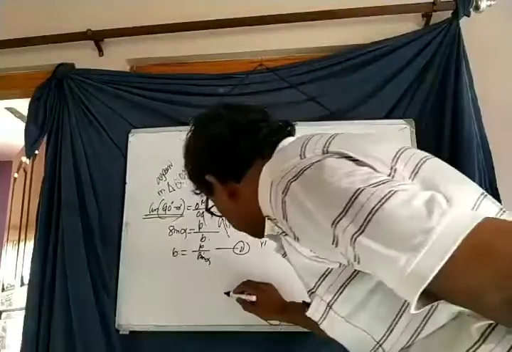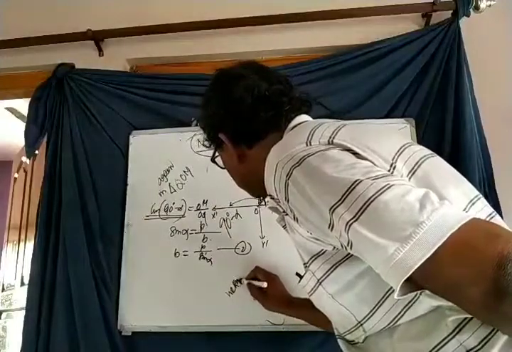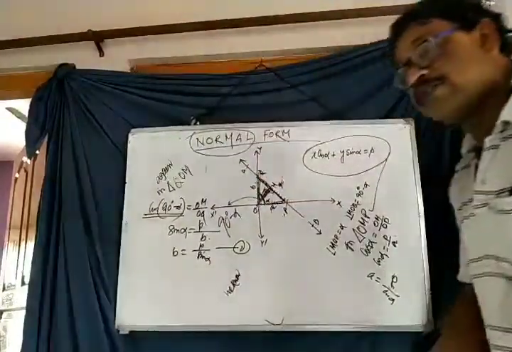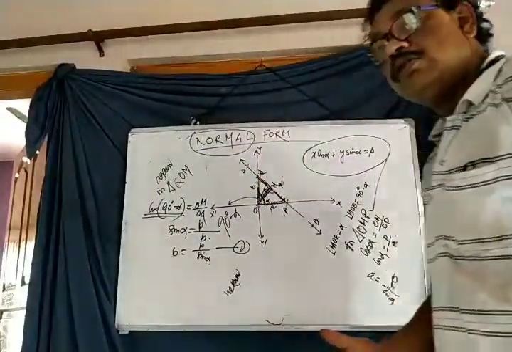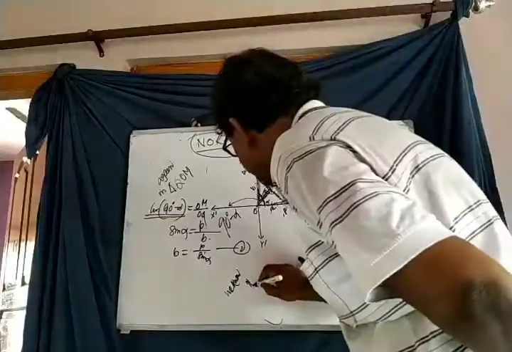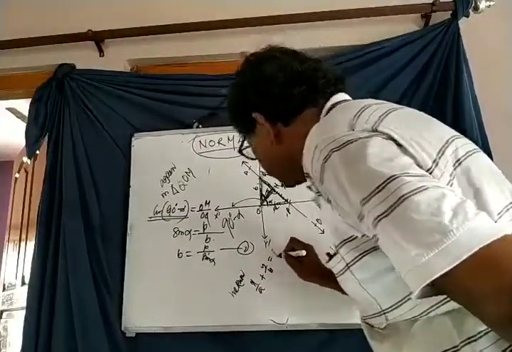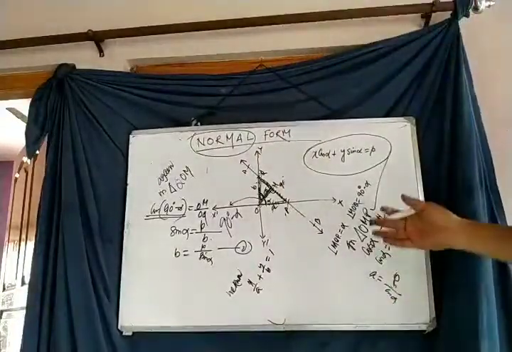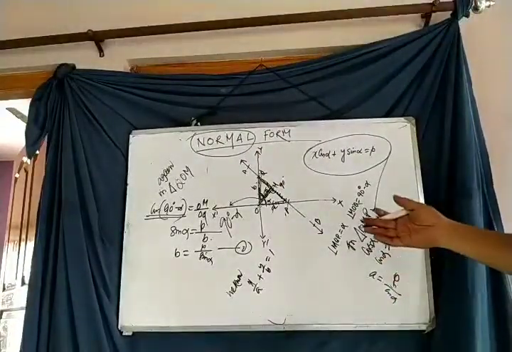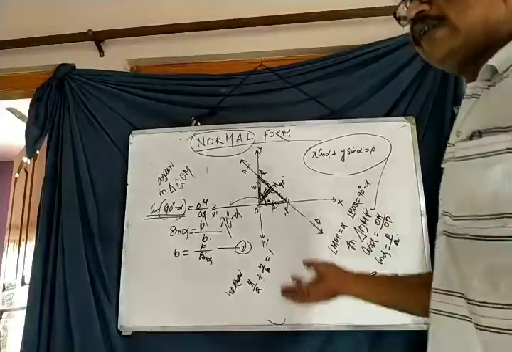Now, from today's class, what do we know? X by A plus Y by B is equal to 1, and this is the intercept form. We watched it in today's class.